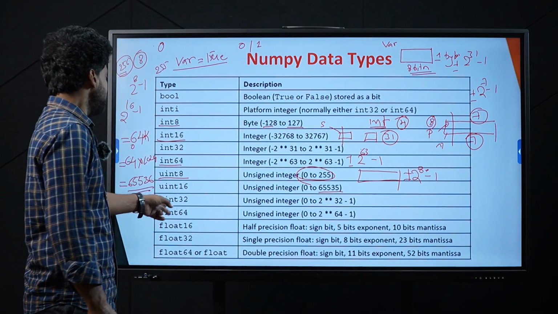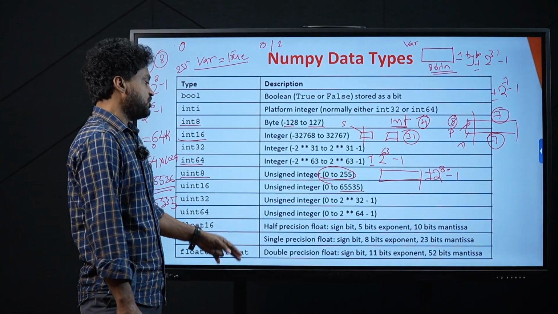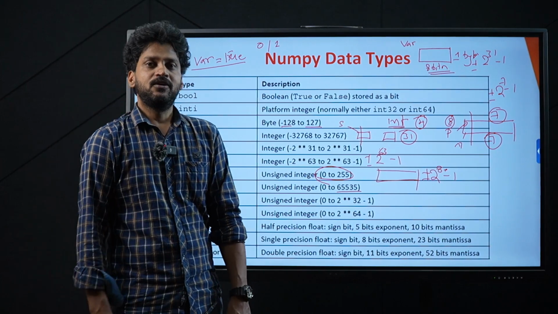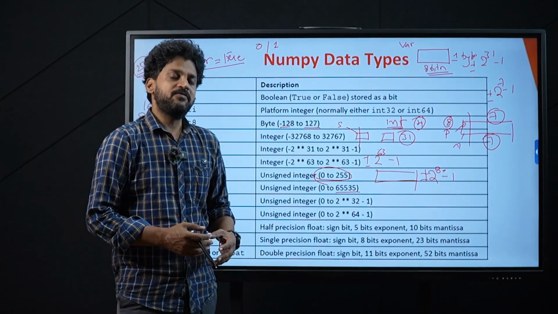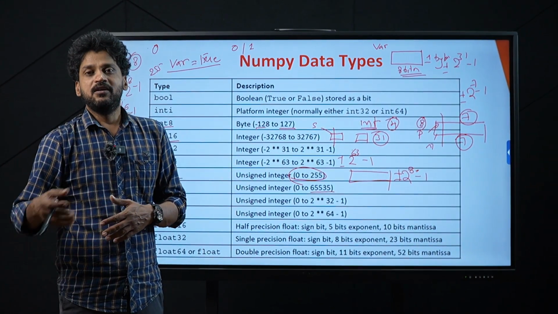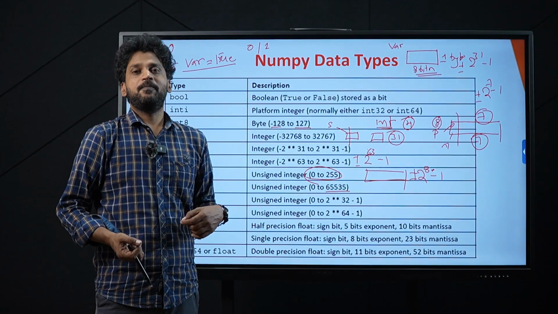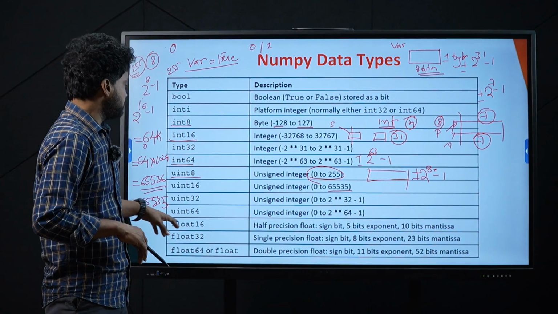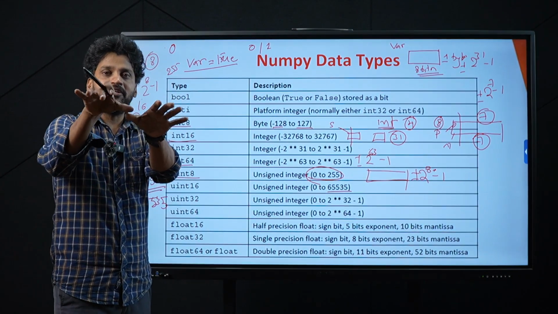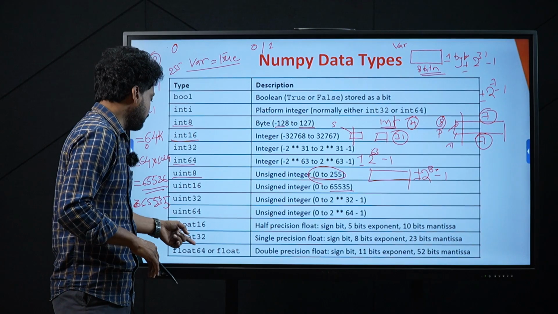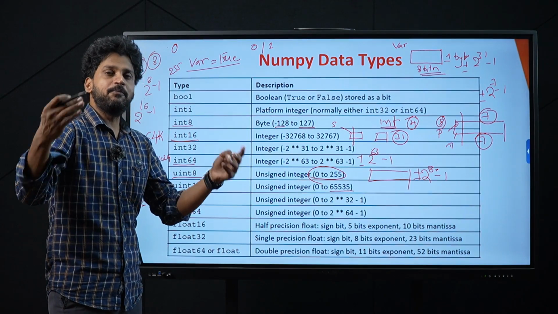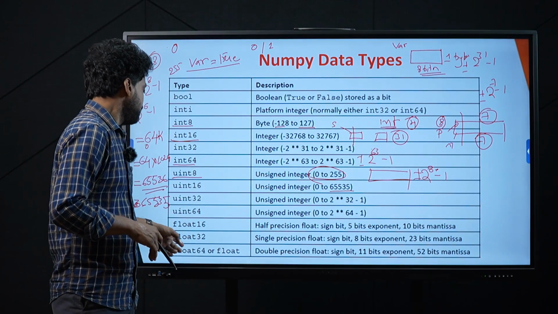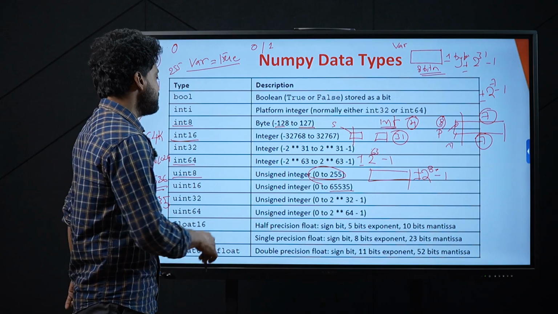Similarly, float 16. When you say float 16, half precision float. What is float? You know the difference between integer and floating. In a floating point value, we have a binary point. In an integer value, we do not have a binary point. So here, float 16 means 2 bytes will be provided to store your float value. In float 32, 4 bytes will be provided to store your float value. Float 64 is simply double precision.